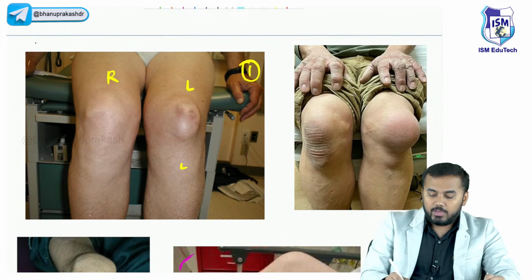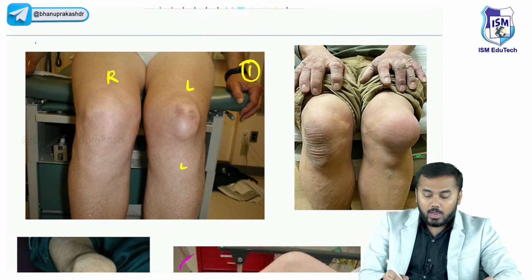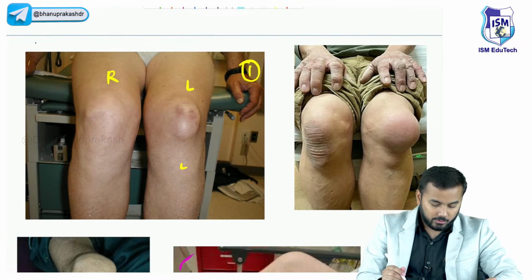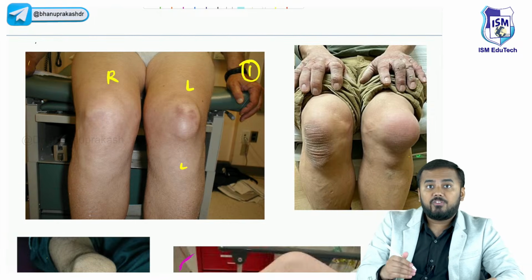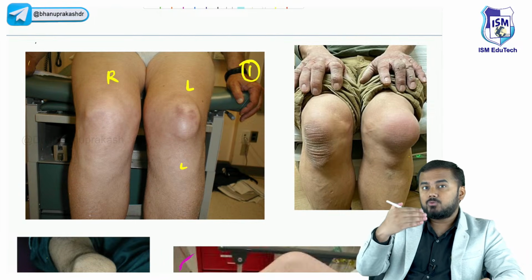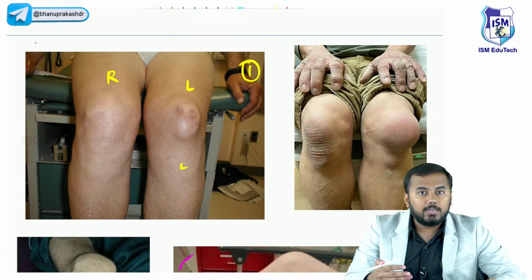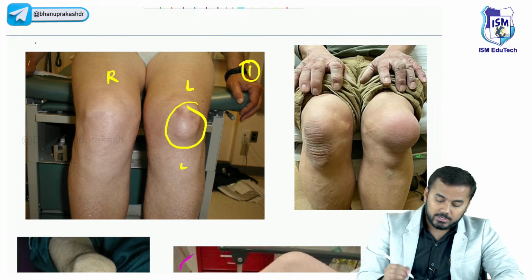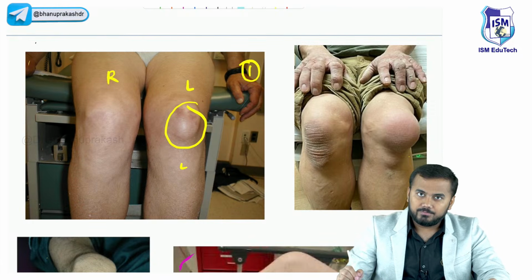Okay. So we have got a problem with the left knee. Now here you can see a bursa. First thing I'll tell you, remaining you tell me. You can see a swelling in front of the patella. If there is a swelling in front of the patella, you call it what? Housemaid's knee. So this is a typical presentation of a housemaid's knee.